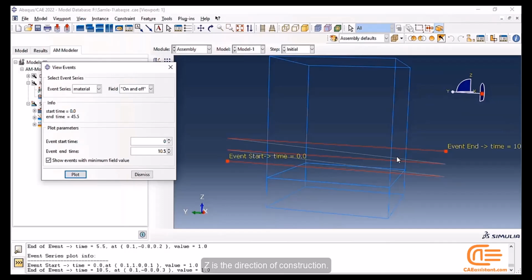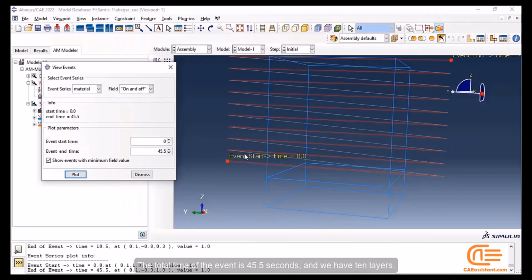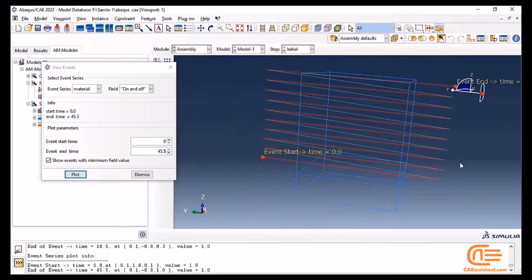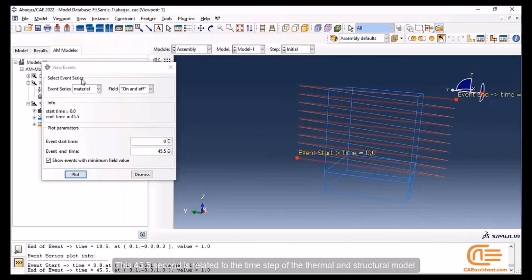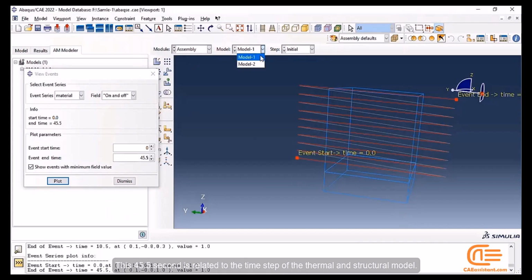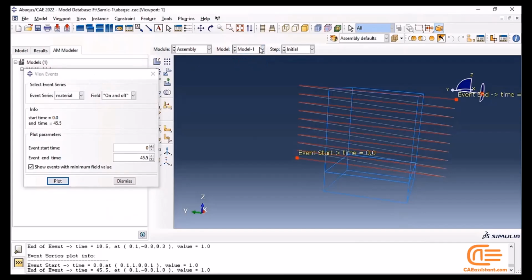Z is the direction of construction. The total time of the event is 45.5 seconds and we have 10 layers. This 45.5 seconds is related to the time step of the thermal and structural model.